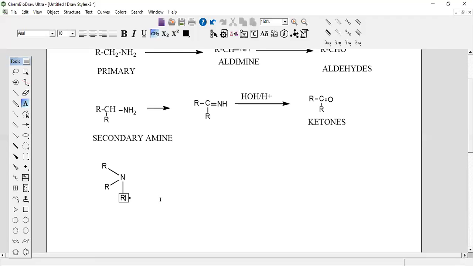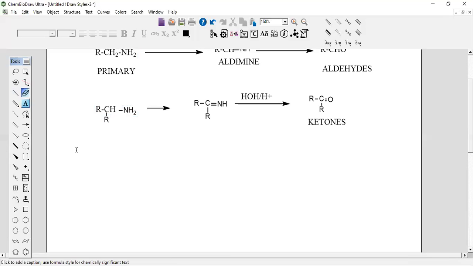Sorry, I told you something wrong. This is not a secondary amine. I made a mistake. This is also a primary amine, I'm sorry, because in ammonia only one hydrogen is replaced. That's why it is also a primary amine. Now let us go to the secondary amine.